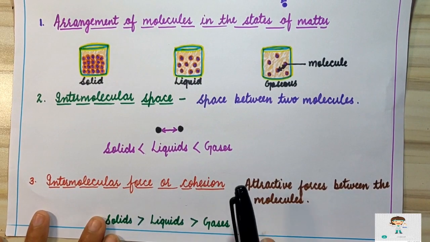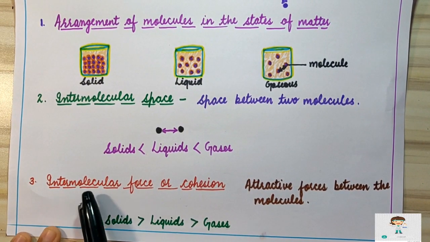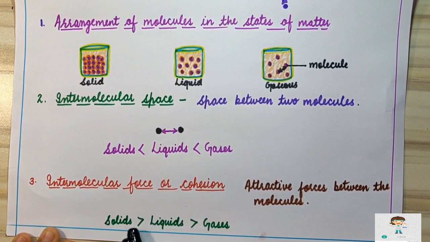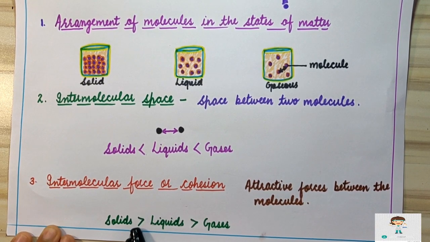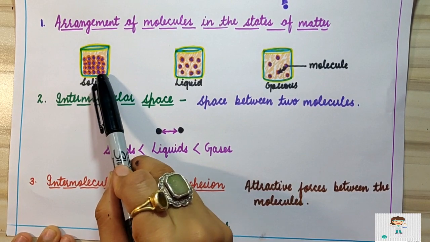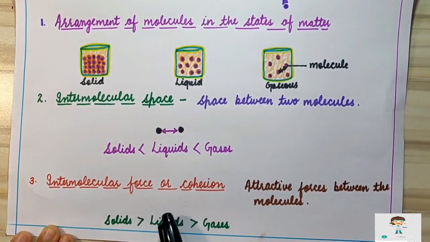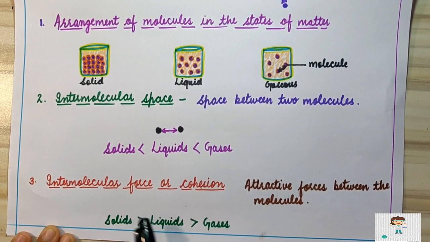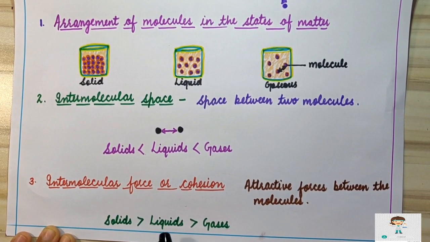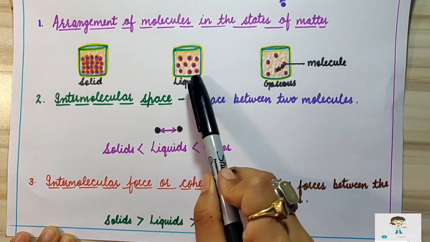So how can we differentiate a solid, liquid and gas on the basis of intermolecular forces? Solids have maximum intermolecular forces. Why? Because molecules in solids are closely packed. Second is liquid. In case of liquid, intermolecular forces are intermediate between solid and gas. Why? Because particles in liquid are loosely packed.